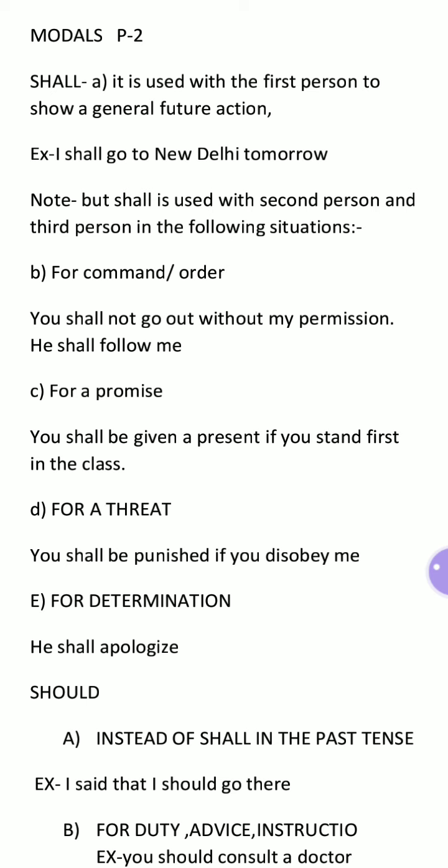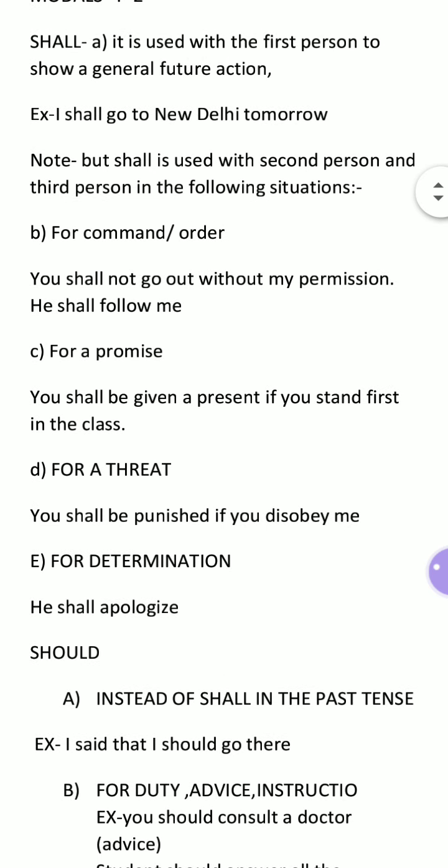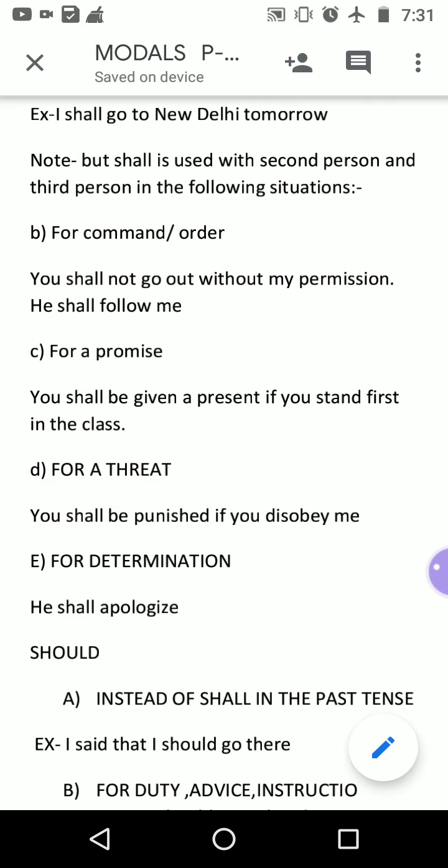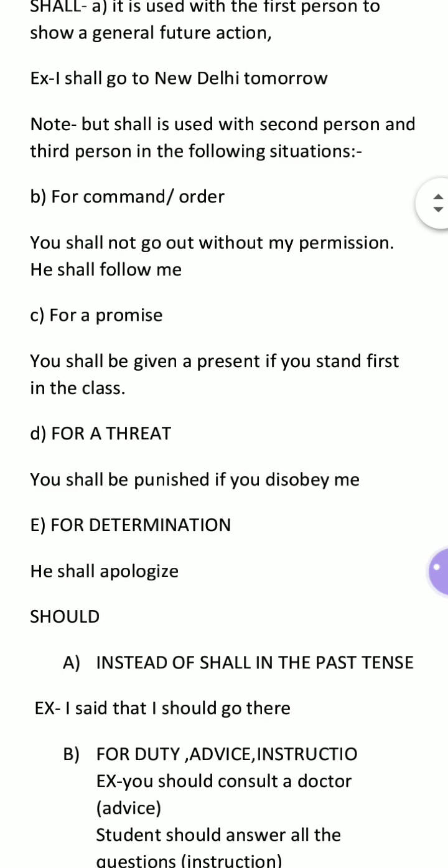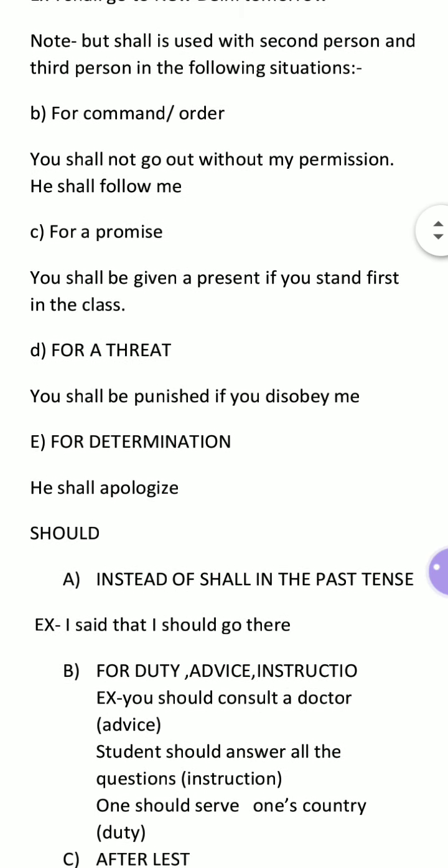second person. Example, you shall not go out without my permission. So here you is the second person and shall is stressing that. So it is a command, or order. He shall follow me means it is an order, and a sense of command. Command is generally given by a senior to a junior, and an order is also the same, but commands are generally given in a regiment, offices, regiments. An order is given to anyone in an office also and in general cases also. So he shall follow me.